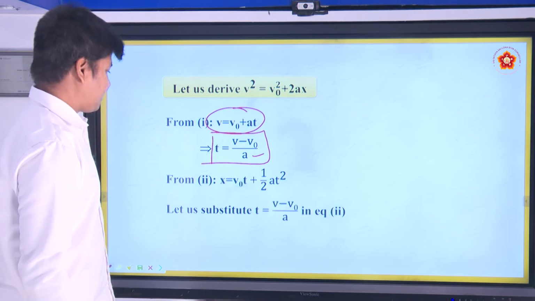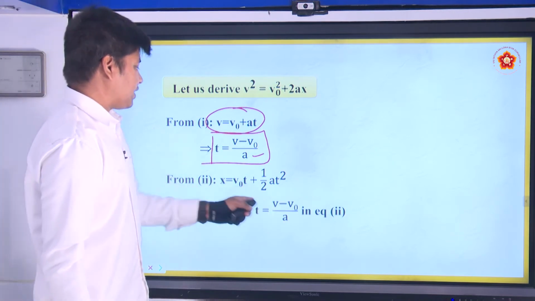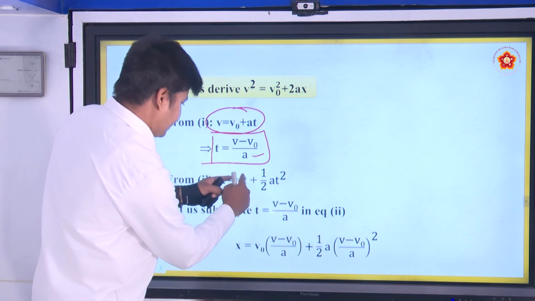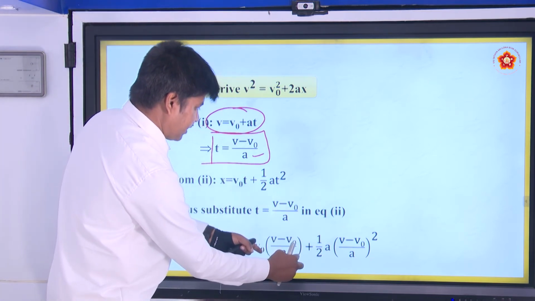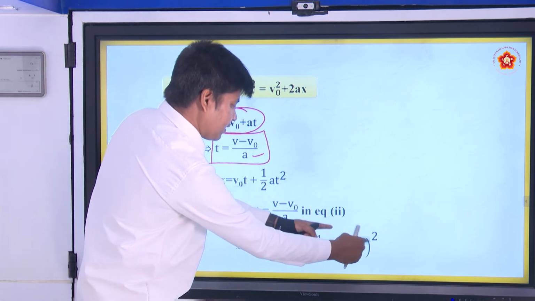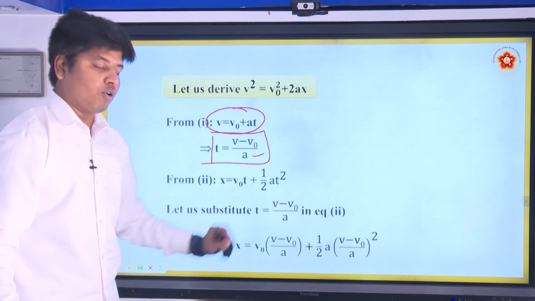So what will we get? Substitute t equal to v minus v naught by a here, then you will get v naught into t, which we got here, plus half into a, again t square, so v minus v naught by a whole square.